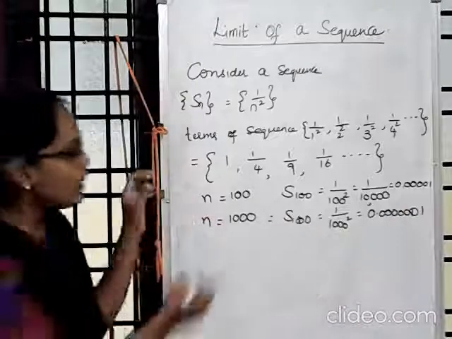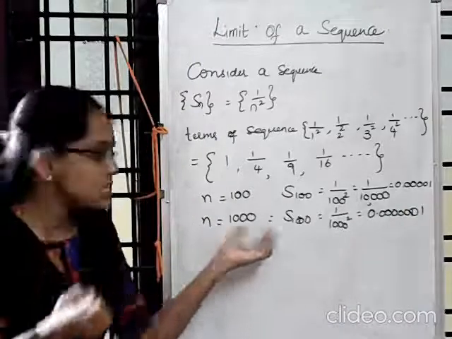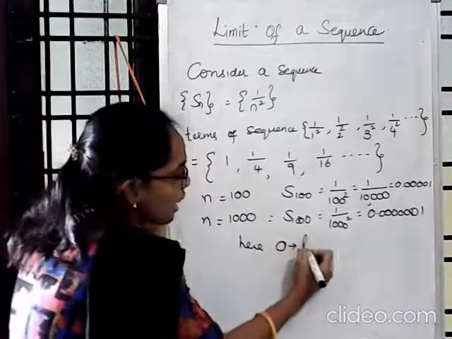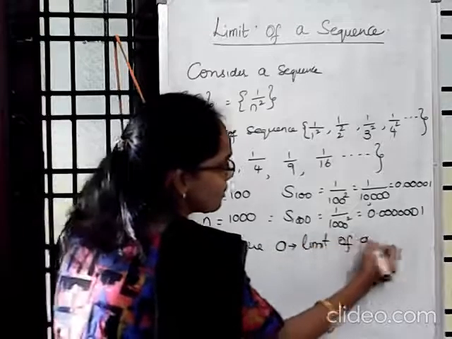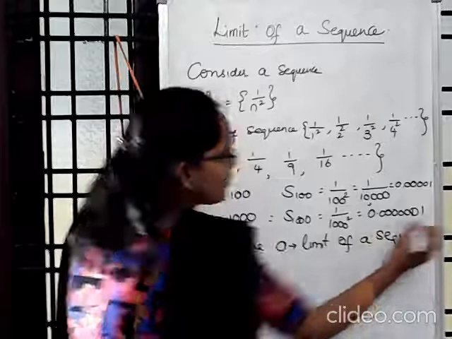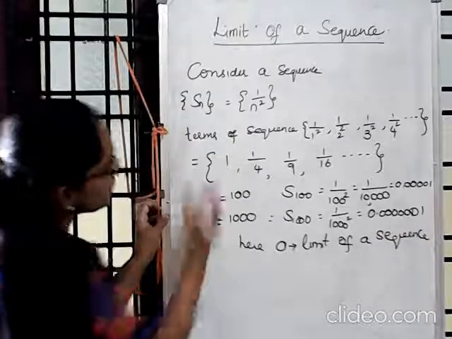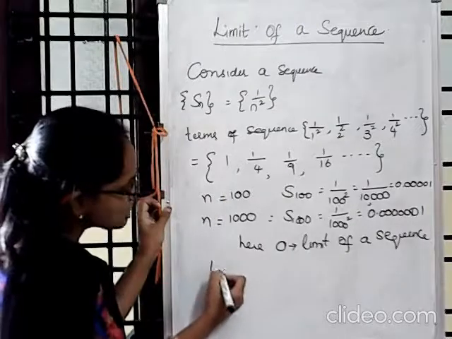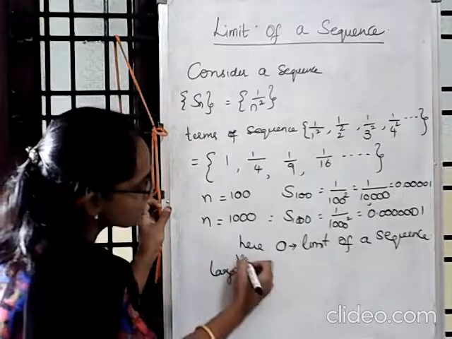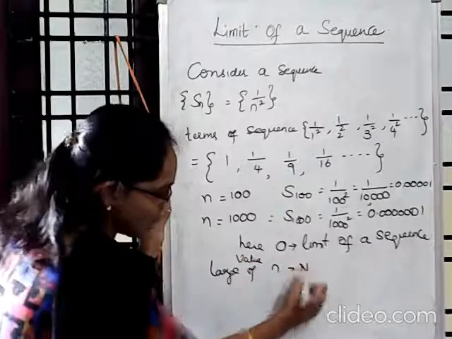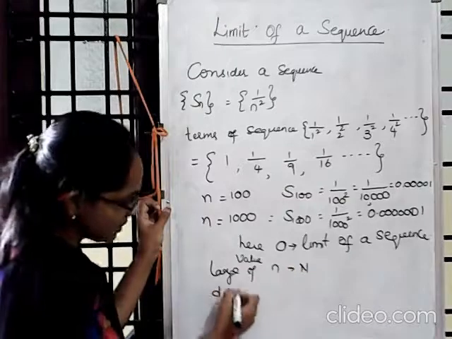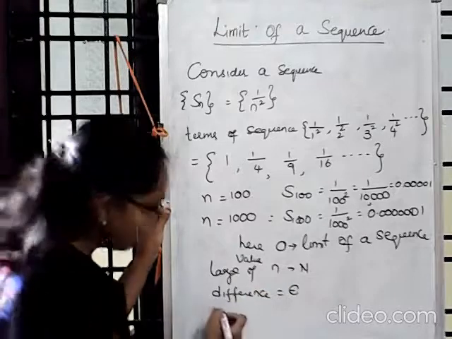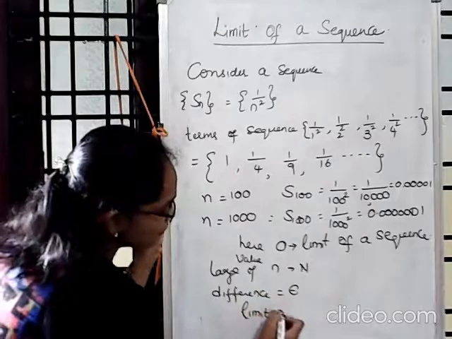So as n is becoming large, we are getting 0. This 0 I am calling the limit of a sequence, and such a sequence is also called a convergent sequence. Here I am taking the large value of n as some capital N. The negligible difference I am taking as epsilon, and the limit value I am denoting by S.